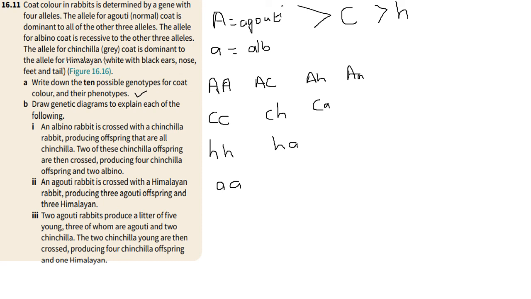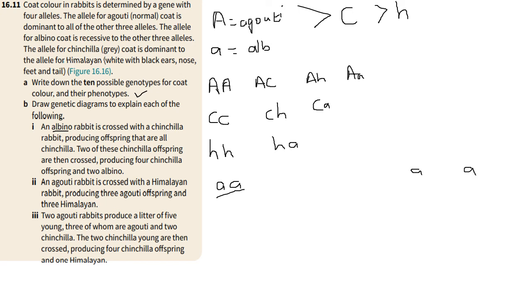All right, so here it says draw genetic diagrams to explain each of the following. An albino rabbit is crossed with a chinchilla rabbit, producing offspring that are all chinchilla. Then 2 of these chinchilla offspring are crossed, and they produce 4 chinchilla offspring and 2 albinos. So what obviously would that look like? Let's think about this again. It says an albino rabbit. We know that the albino coat color is recessive to all the other alleles. So the only possible albino genotype here is small a, small a. So we can just write that over there.